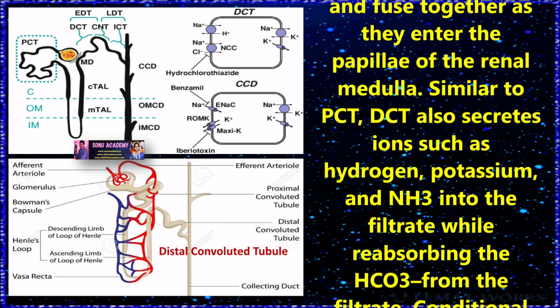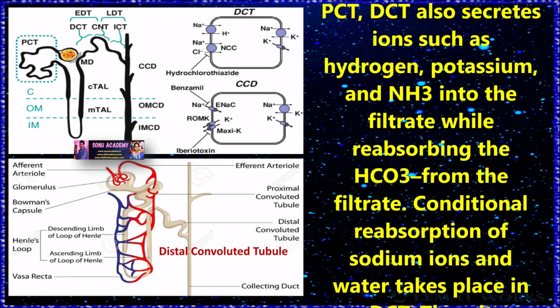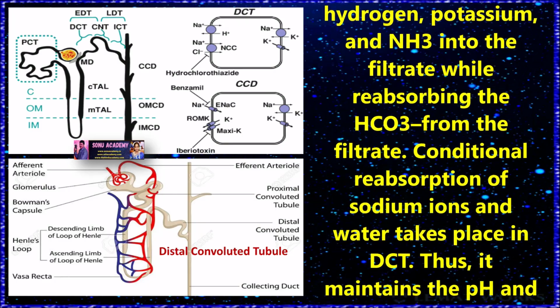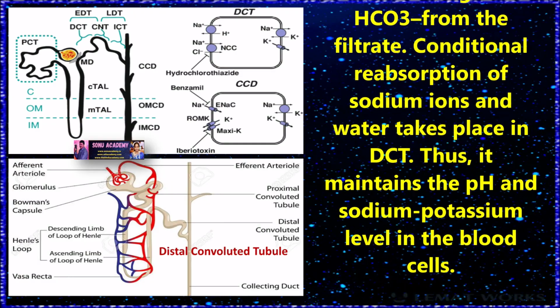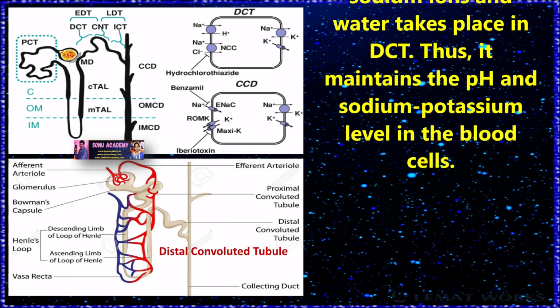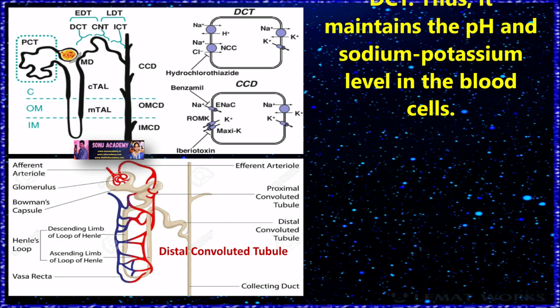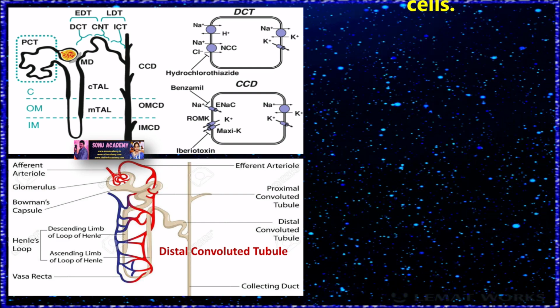Similarly to PCT, DCT also secretes ions such as hydrogen, potassium and NH3 into the filtrate while reabsorbing the HCO3 from the filtrate. Conditional reabsorption of sodium ions and water takes place in DCT.